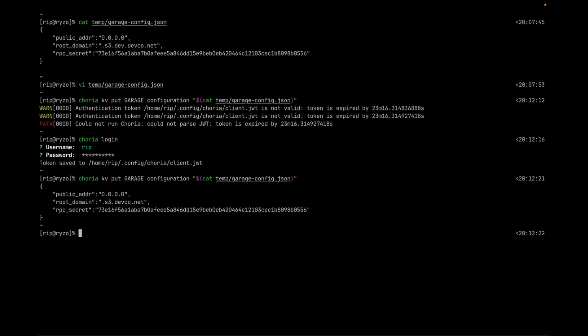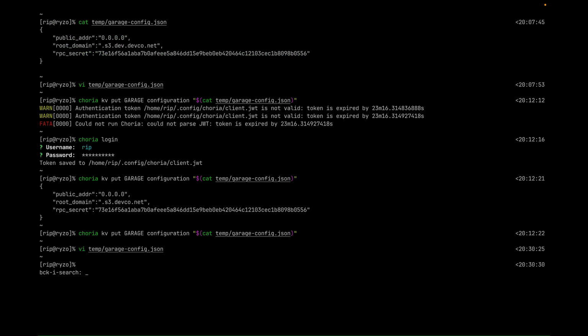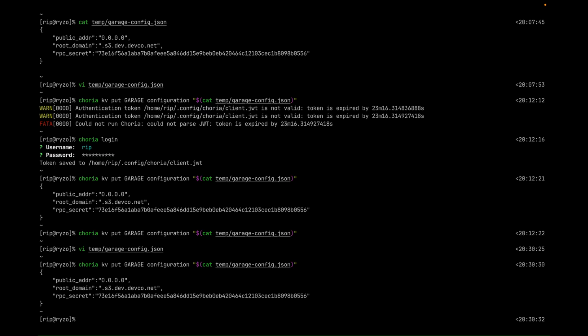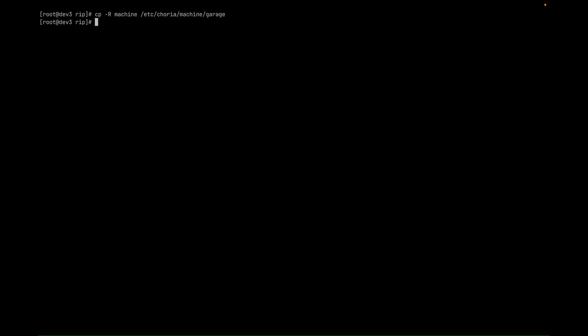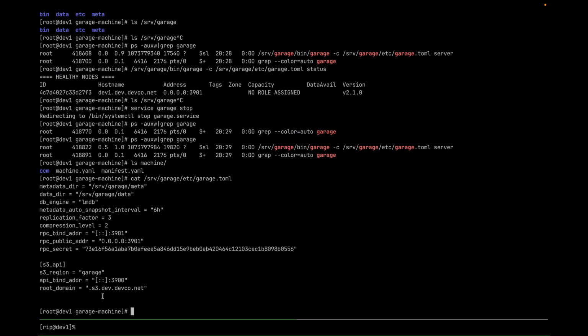Let's have a quick look at doing a change here. I will just change this file and we'll put it into the key value store. Now the machines will listen on the network for that change, and if we look at the YAML file, it's already been rolled out. This rollout happens very, very quickly. All the machines immediately notice that a change is due, and they will then, under governor control, do a rolling restart.